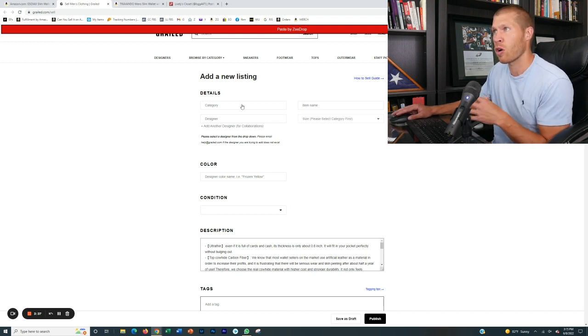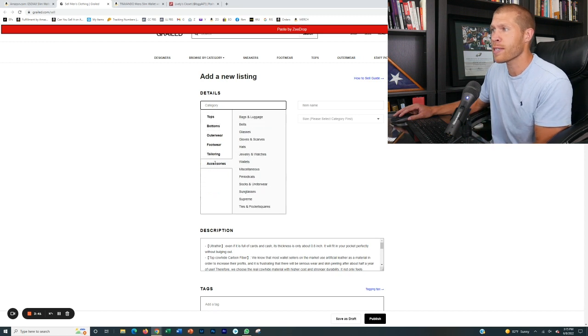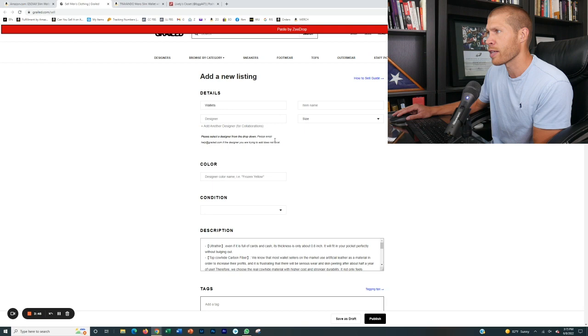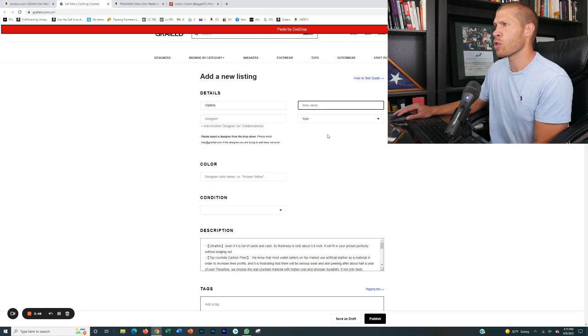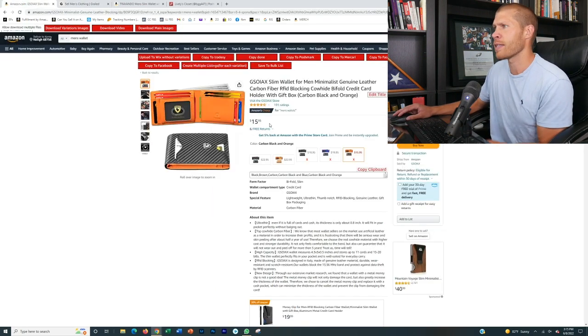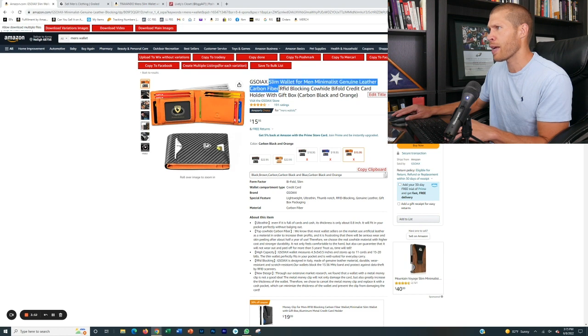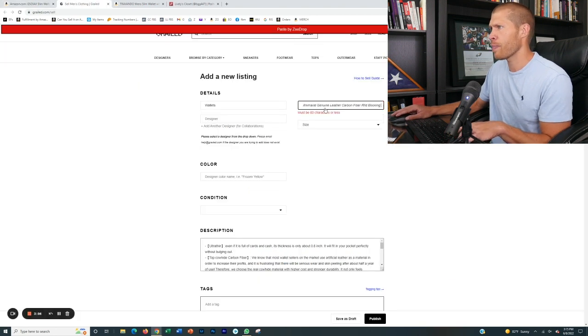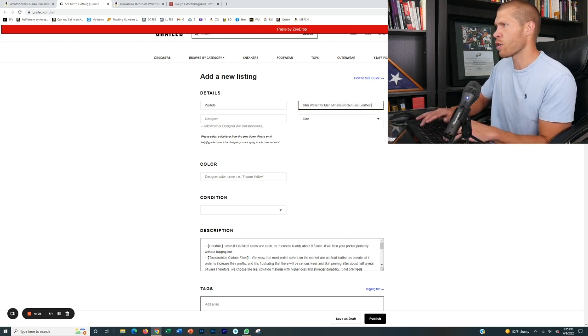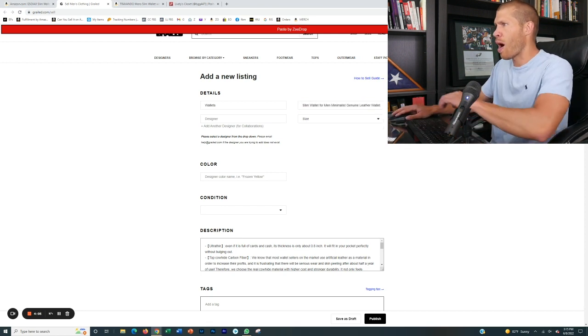Now, one of the things on Grailed that you have to do originally is categorize it, right? So we want to find the category. Well, what is it? It's an accessory, and it is, where is it here? Wallets, right? Now the item name here usually pastes in, but for whatever reason, it did not do that right now. So we're just going to come back and copy the item title right here. And it has to be 60 characters or less. So we're just going to shorten this and say wallets.